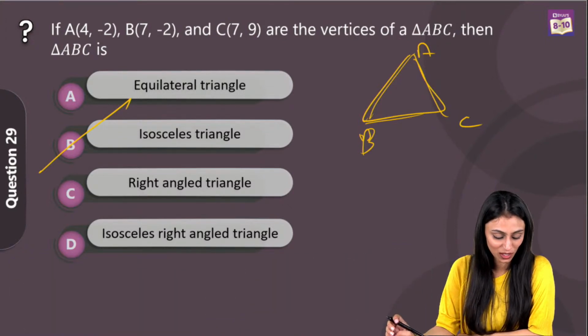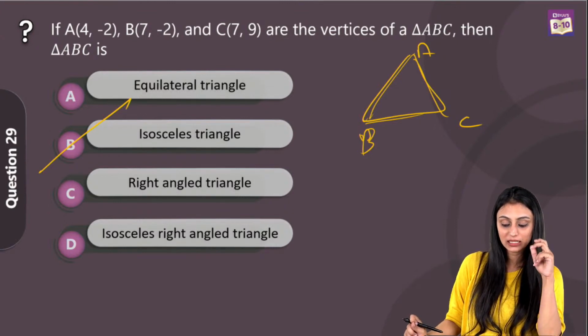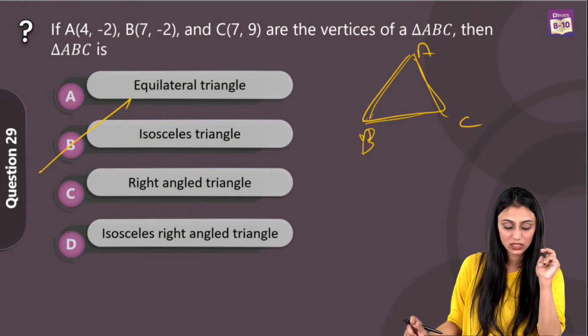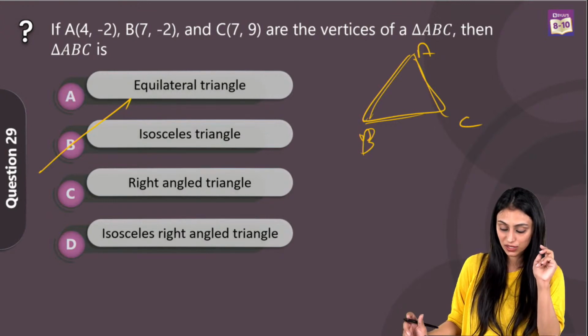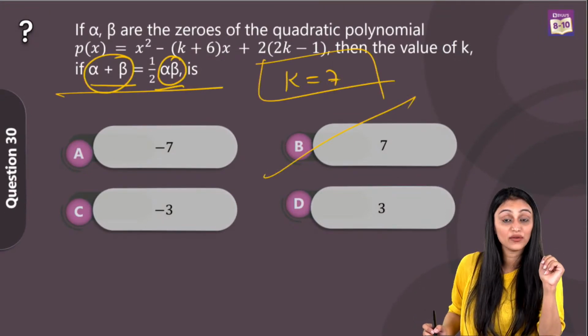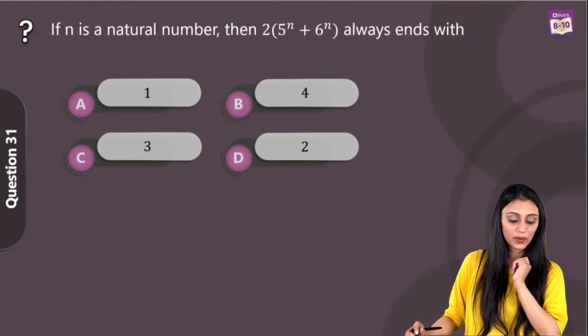So, Siddharth Shukla, no, see, it's not a right angle. We first see that the sides are coming out to be equal. Since they are equal, once you check with the distance formula, that means we can call it an isosceles triangle. B is the right answer. And for this one, the value of k is 7. That's option number B. All right, let's take a look at question 31.